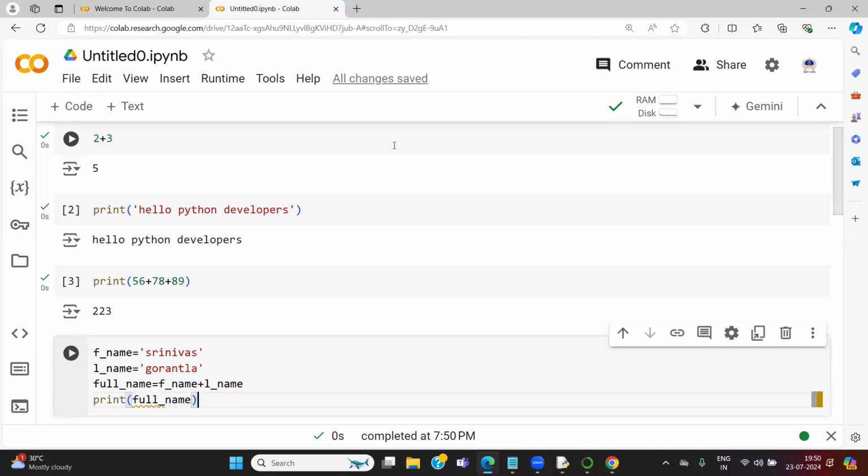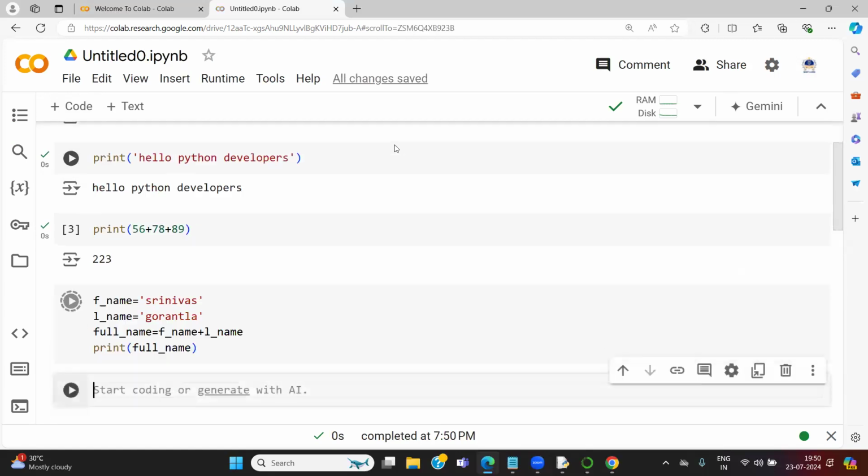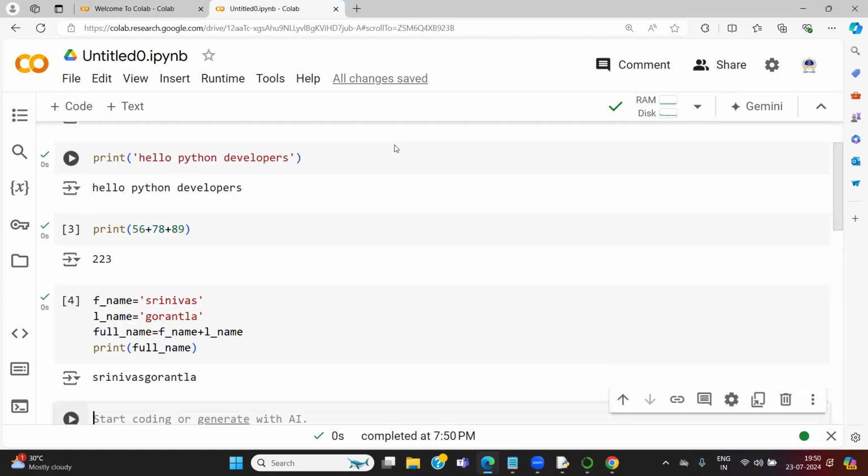So you can write this kind of code very easily. Just hit it. String concatenation. Plus is working as a concatenation operator this time. Two strings are concatenating now.